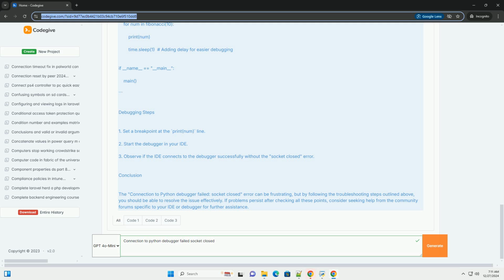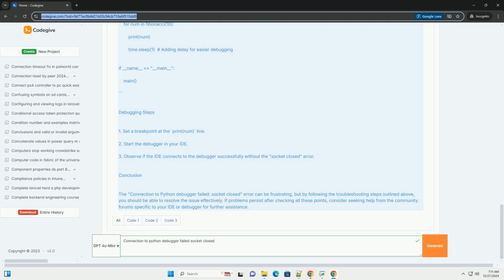5. Test with a simple script. Create a simple Python script to test your debugger. For example, try to run this in debug mode to see if the issue persists. 6. Check for IDE-specific settings. Each IDE has its own settings for debugging. Check the official documentation for your IDE to ensure you have the right setup.